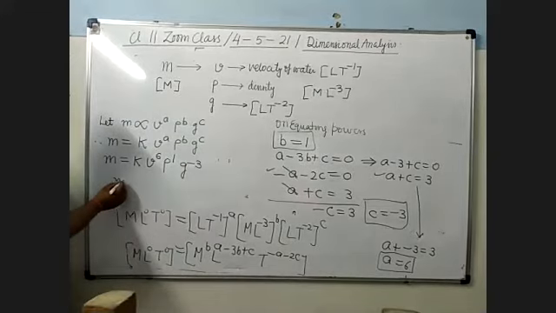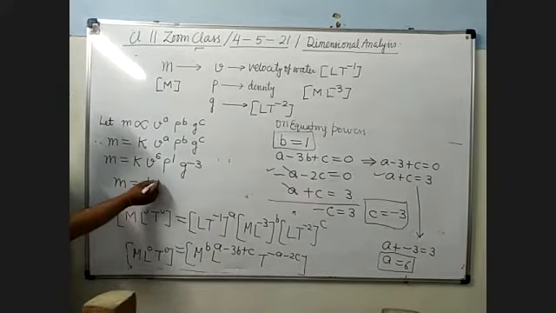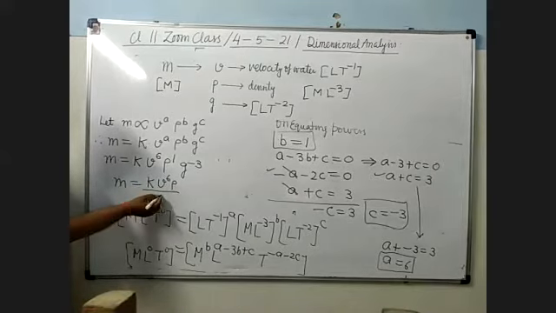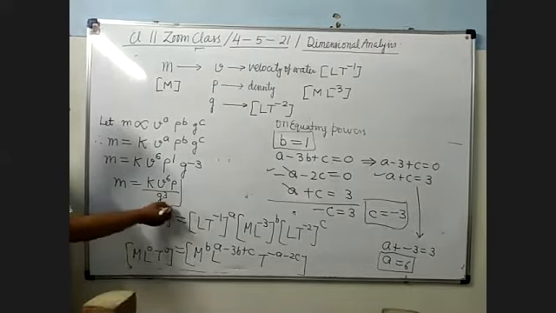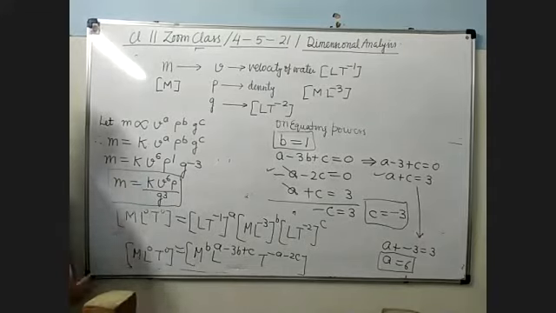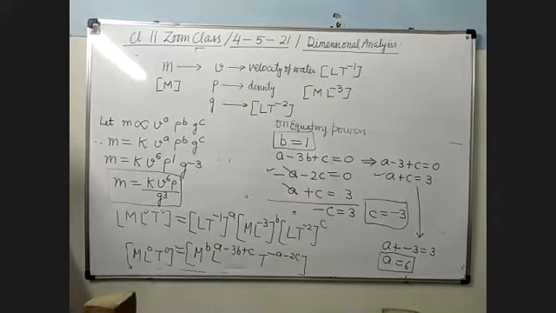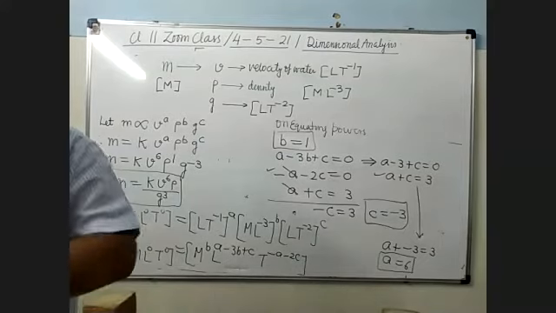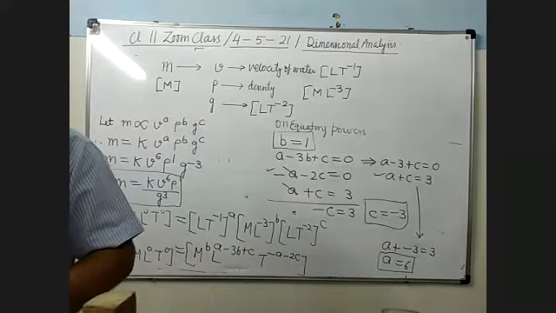So M equals K rho upon g cube. So have you understood this? Yes, sir. So now you can do the questions based on this.